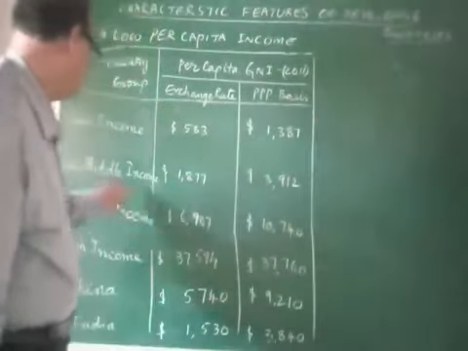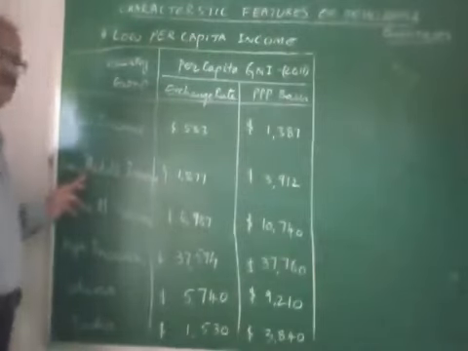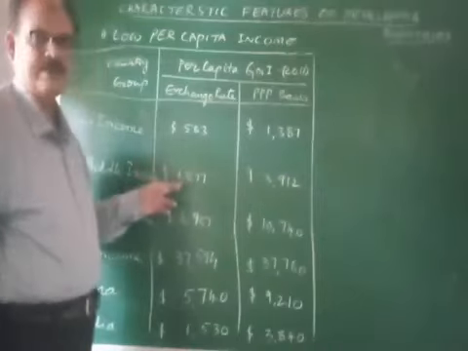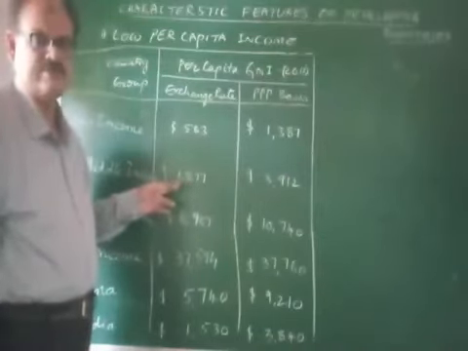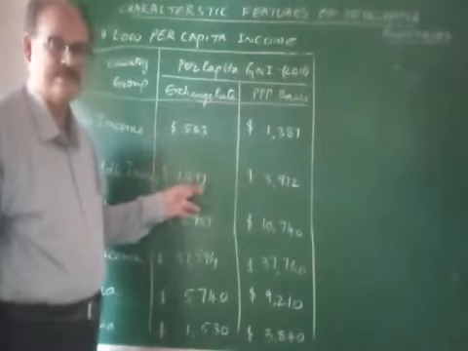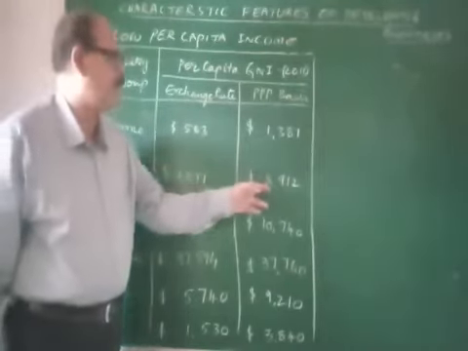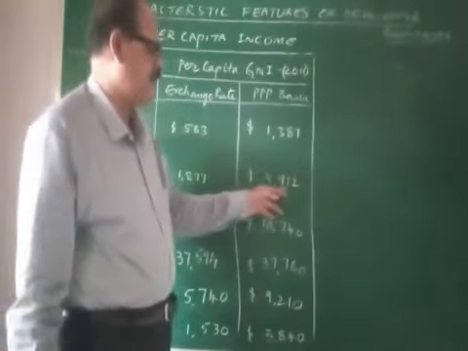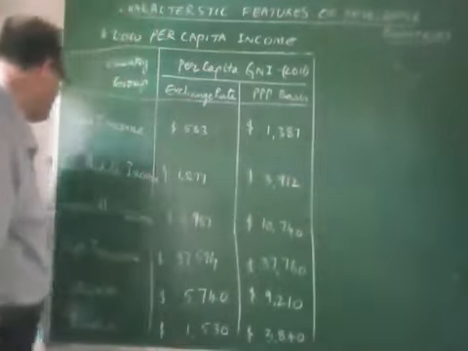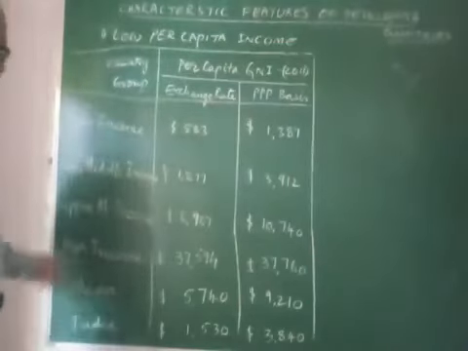And the second group is low middle income group countries. If the per capita income on exchange rate basis is $1,877 and on PPP basis $3,912, then it is known as a low middle income country.